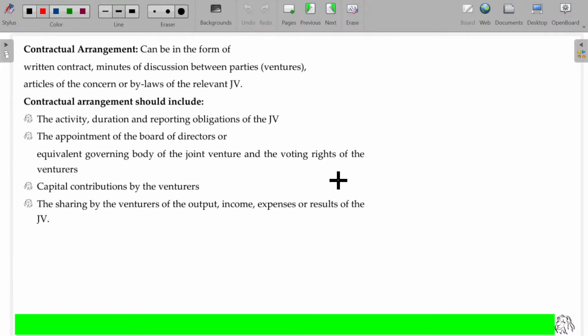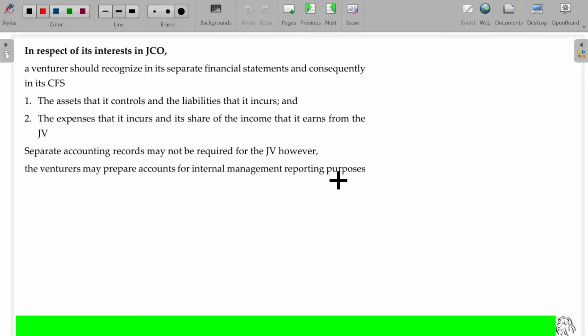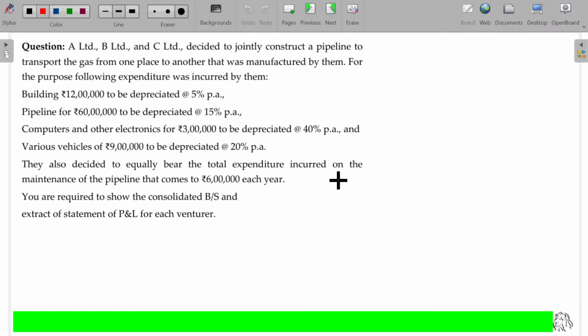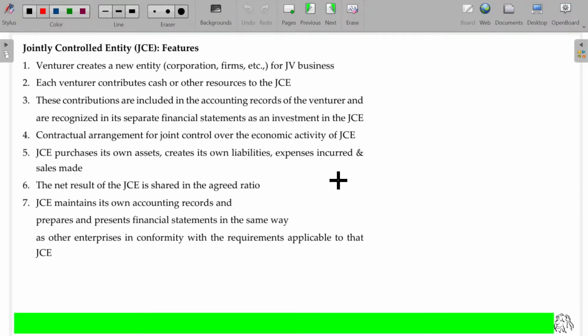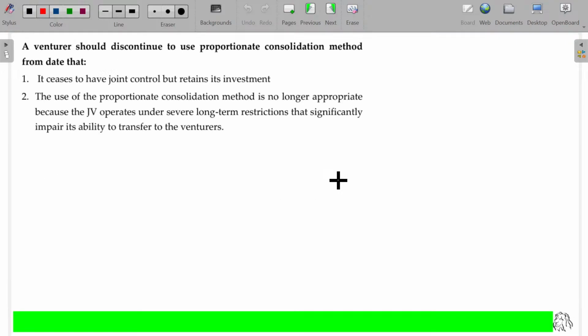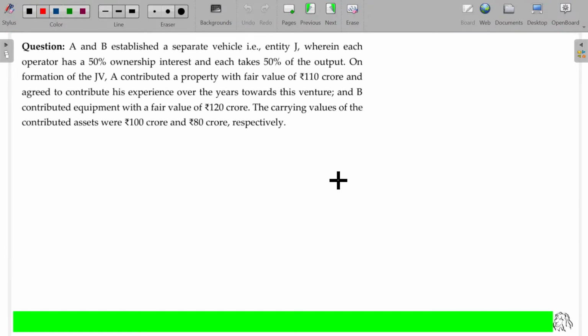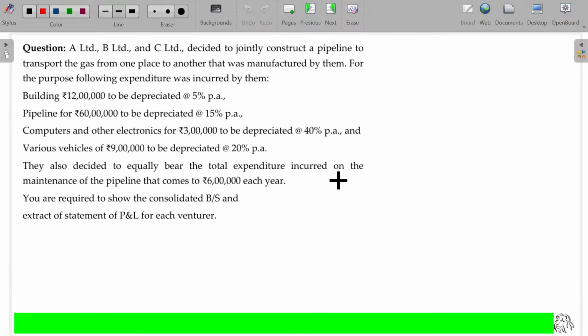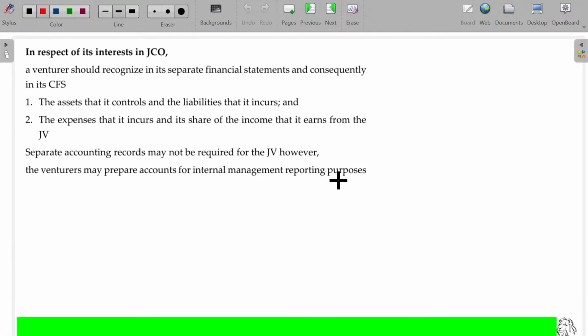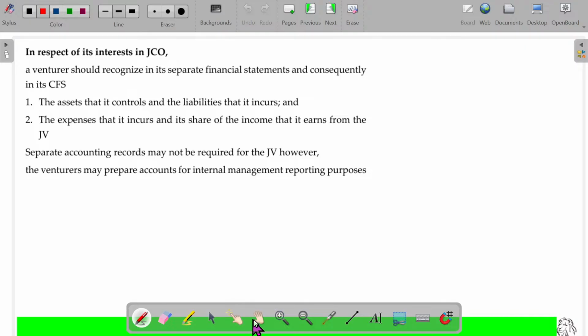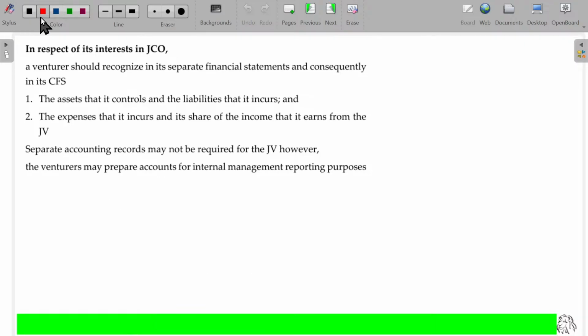Before completing some theory here, let me explain the JCO, JCA, and JCE, all three. Okay, all three we will try to finish up. Let's start with JCO here. JCO is nothing but jointly controlled operations.